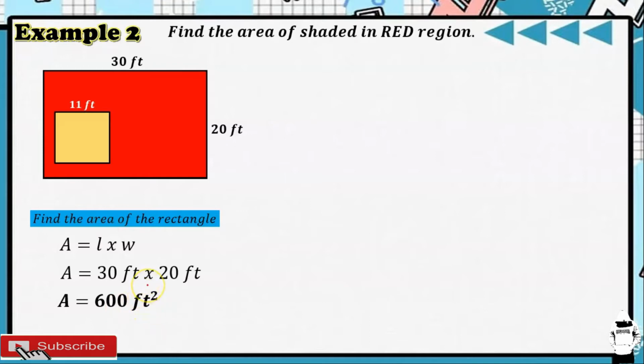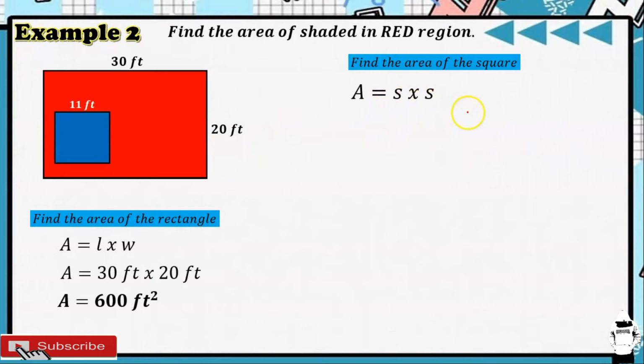Next naman, nakukunin natin yung area ng ating square na nasa loob ng rectangle. The area of a square is equal to S times S, or A is equal to S squared. Ang S natin dito ay yung 11 feet. So kapag square ang pinag-uusapan, all sides are congruent. All sides are equal.